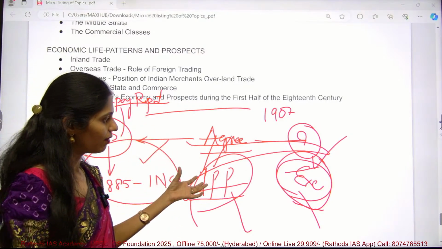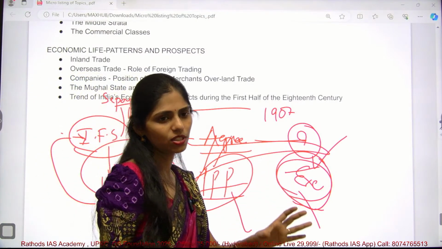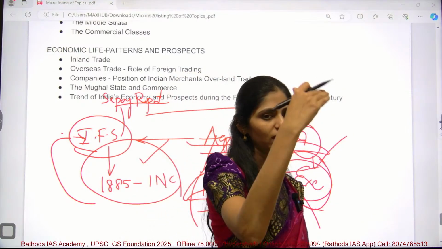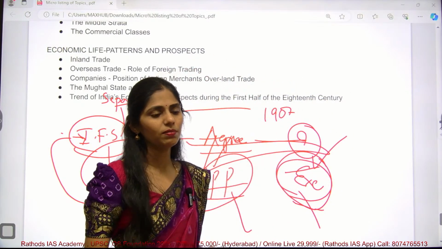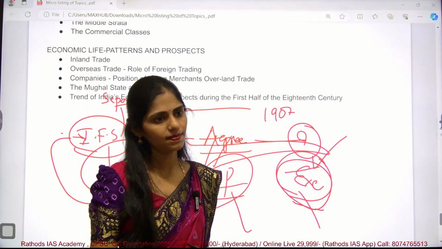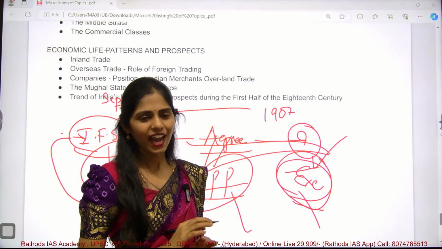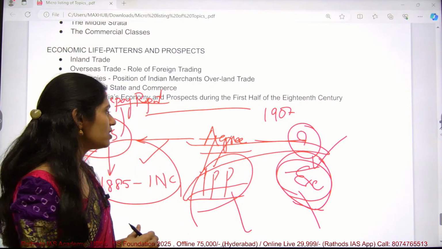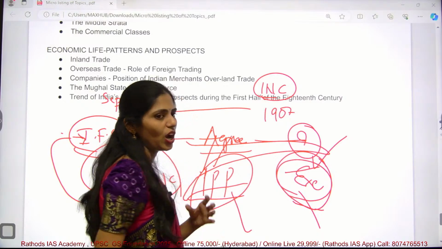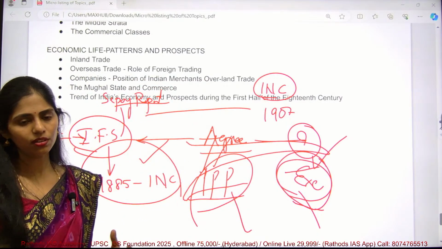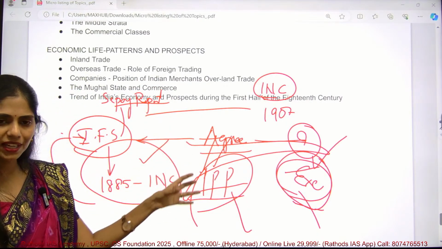So here you have to know the moderate phase and the extremist phase, and what the events are. That is very important, and you have to remember the events from the Swadeshi movement onwards. One more area you have to focus on is INC sessions, for example, the Lahore session, the Mumbai session. We have many sessions.